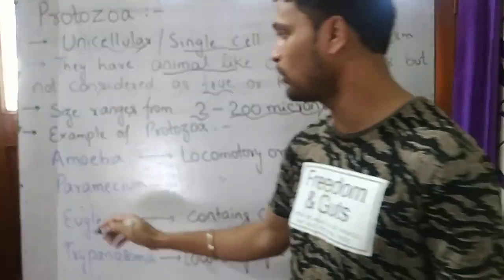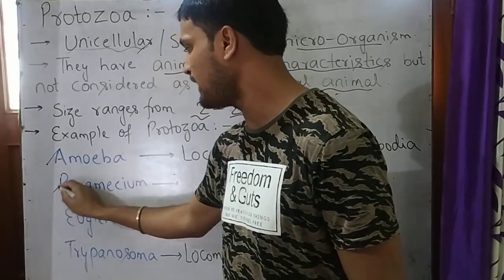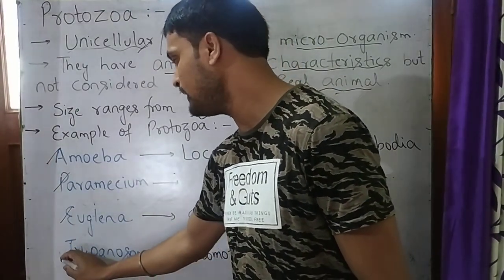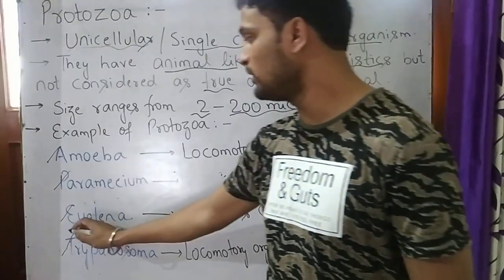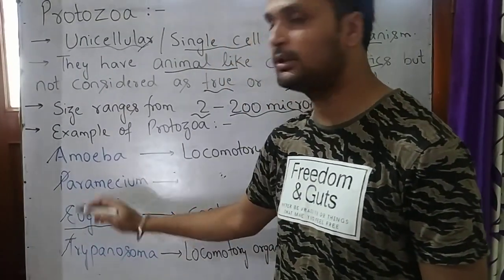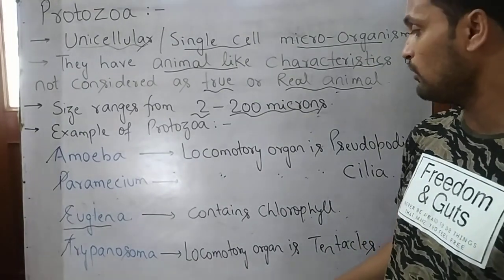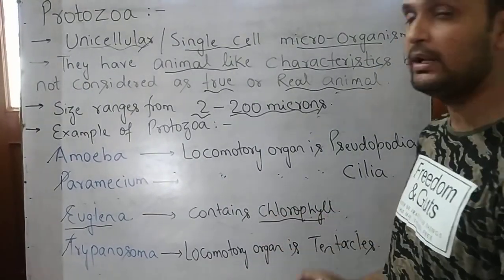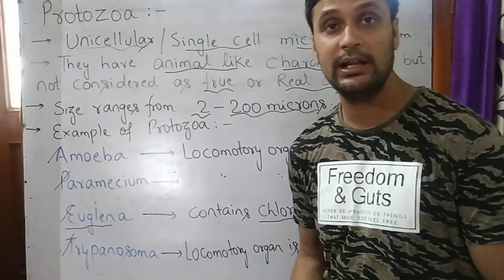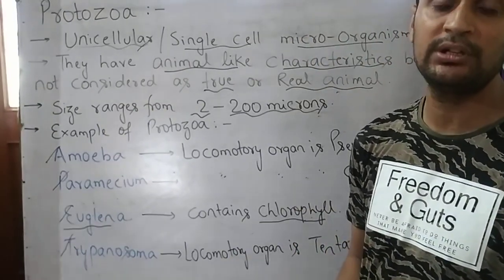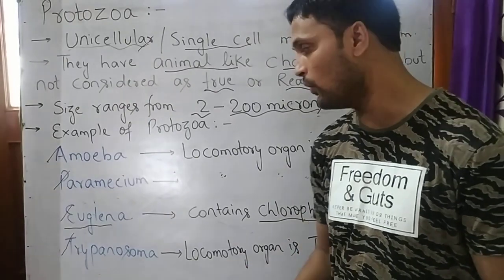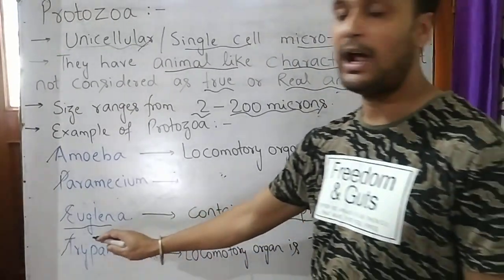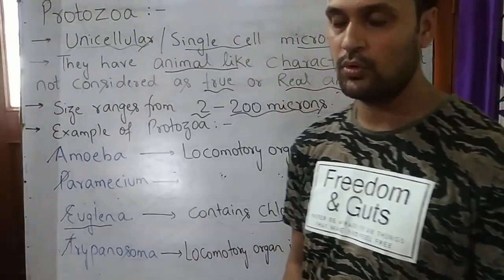The examples of protozoa are amoeba, paramecium, euglena and trypanosoma. This euglena is different from other protozoa. Why? Because it contains chlorophyll, it is green in color, and it performs photosynthesis, making its food on its own. That's why it is different from other protozoa.